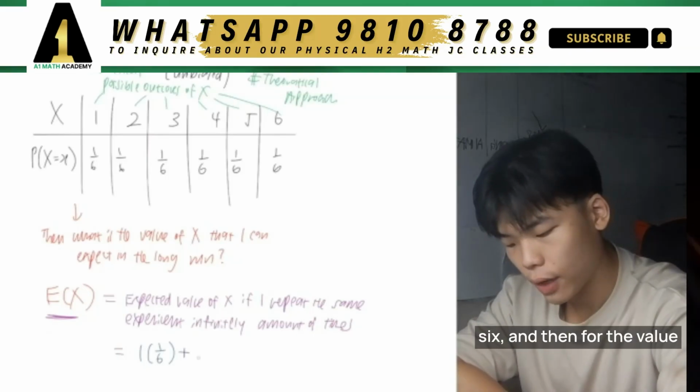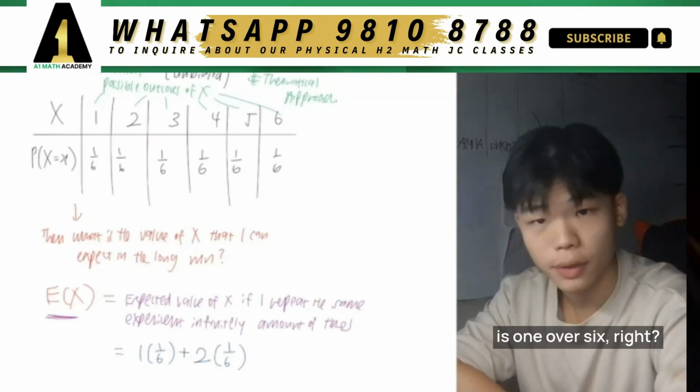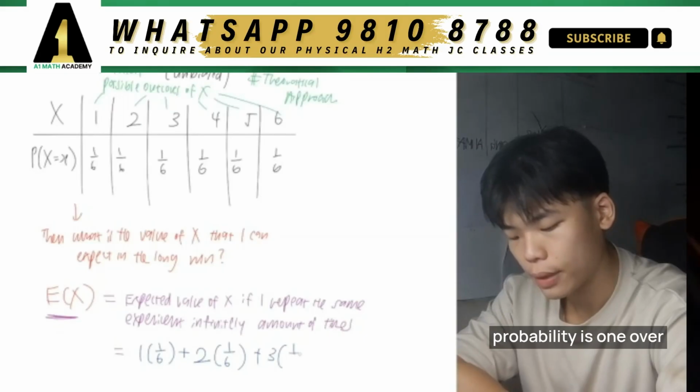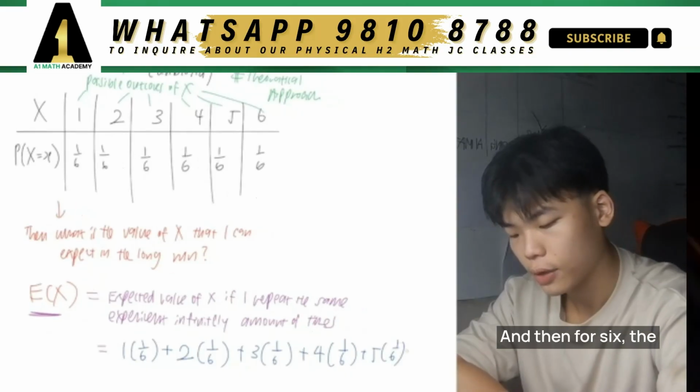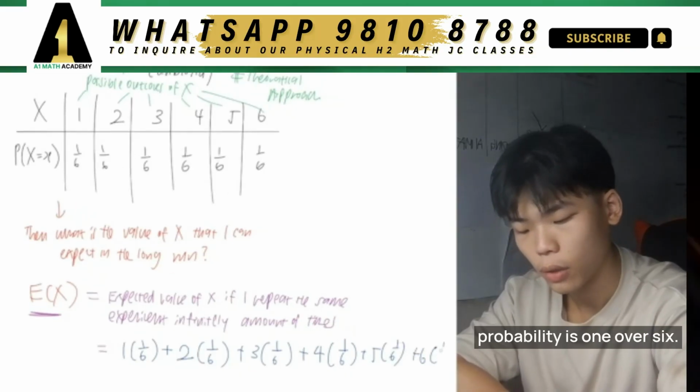And then for the value of 2, the probability is 1 over 6, right? And then for 3, the probability is 1 over 6. And then for 4, the probability is 1 over 6. And then for 5, the probability is 1 over 6. And then for 6, the probability is 1 over 6 over here.